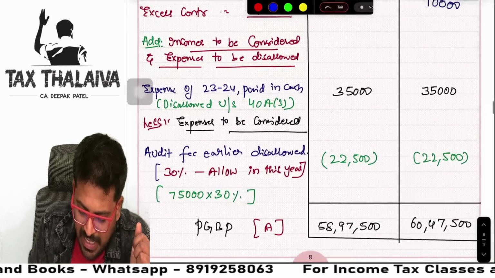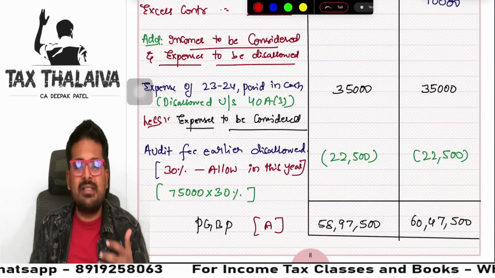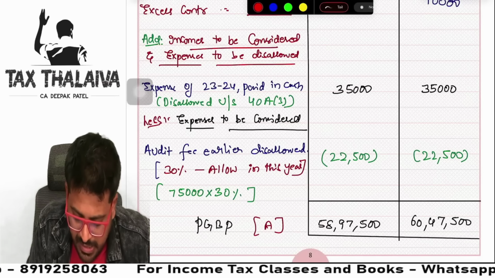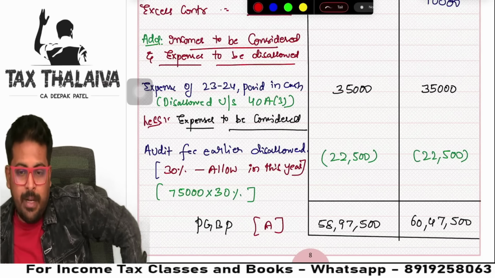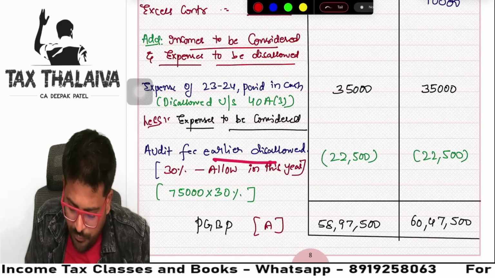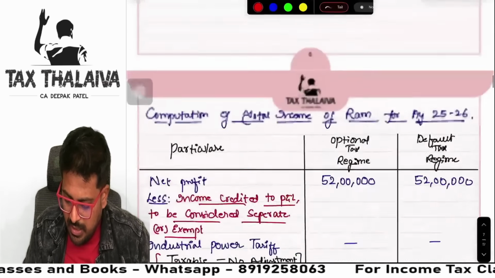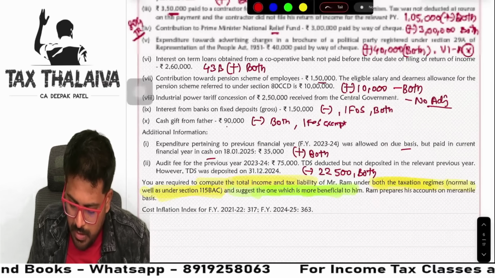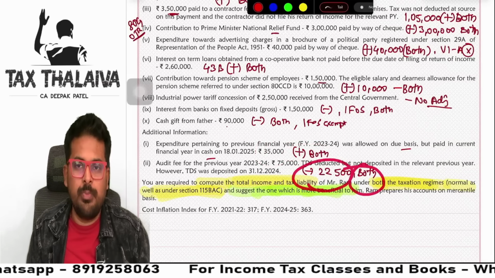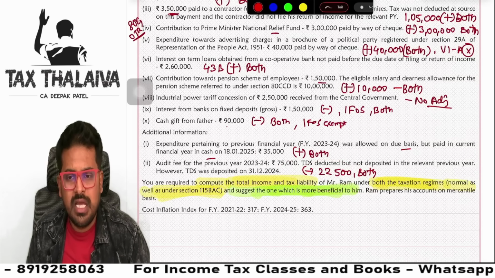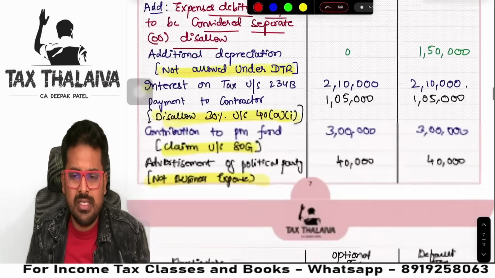Next. Separately, I am taking those items which are to be considered separately from the additional information. Excess payment made in cash, expenditure 35,000 rupees which is made payment in cash, and audit fee earlier claimed. We have to take 35,000 and 22,500. See here, I have given here 35,000 add under both the tax regimes, 22,500 under both the tax regimes. If you know all of this, immediately you will come and write the answer. It becomes so easy now. Correct?